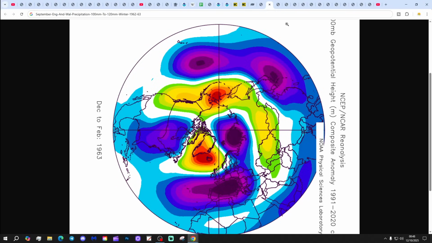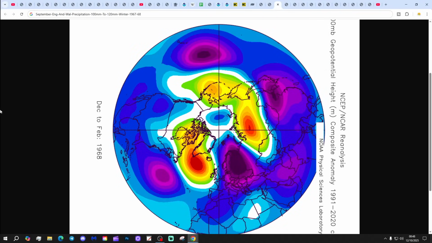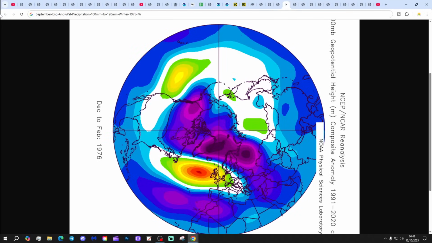How many more times will that occur? Well, we go on to 1967, 1968 next, with high pressure in the Atlantic, low pressure to the east, winds coming down, again from the north. So quite a few northerly snaps during this winter. January and February of 1968 did have quite a few cold snaps. Mild start to winter, I think, in December 1967. We go into 1975, 1976.